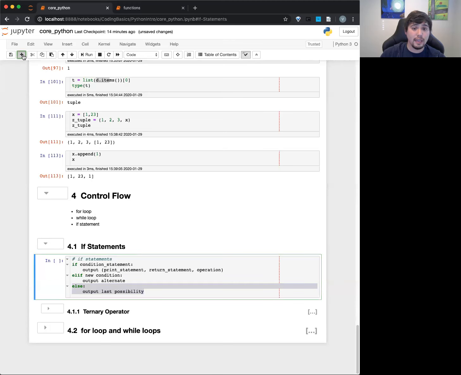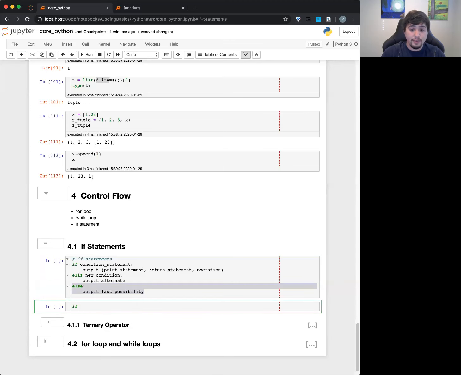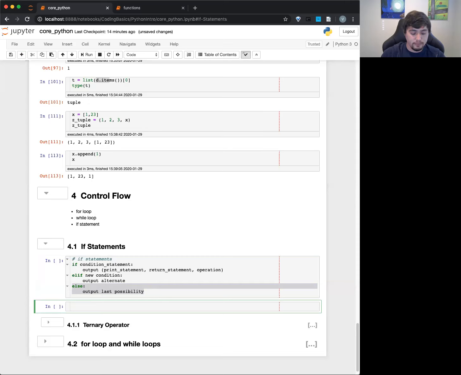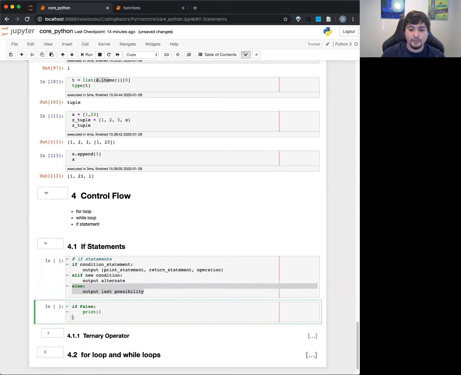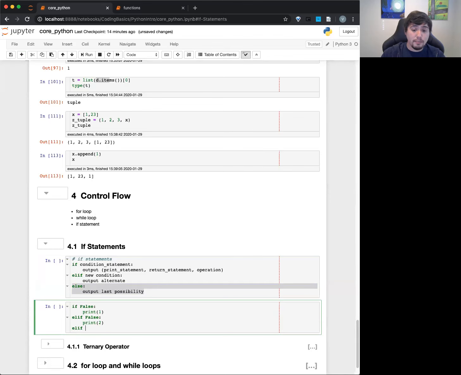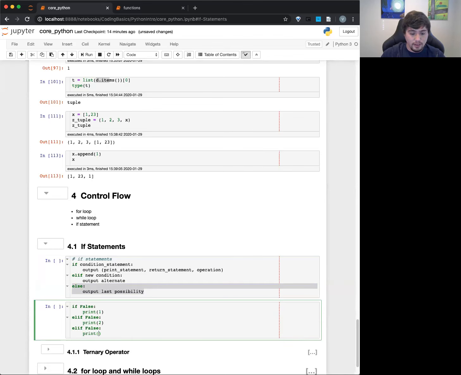So what that kind of looks like would be, let's say, if false, print 1. Oops. Sorry. My fingers are slippery today. If false. And I'm just doing shortcuts. You would never do it like this, because why would you pass false in purposely? But I'm just illustrating a point. You can have multiple elif like this. 3. And then I'm actually going to put this true here.